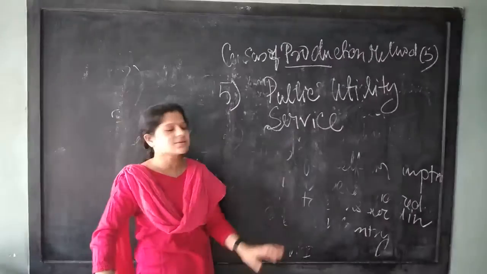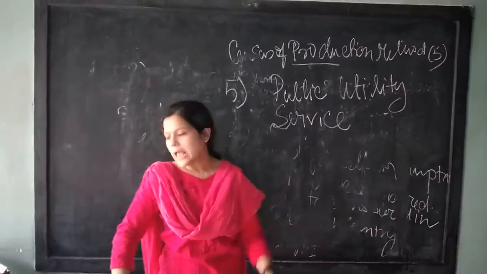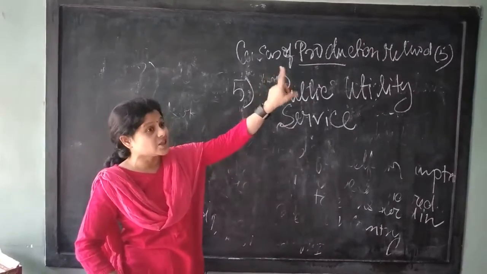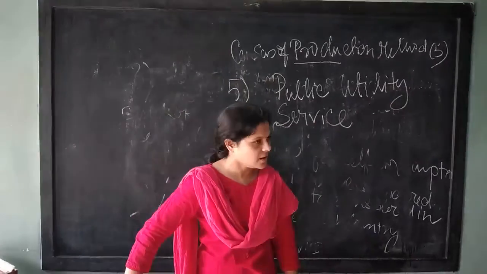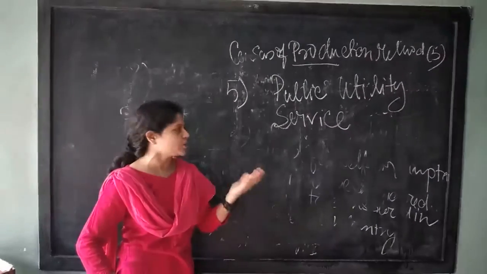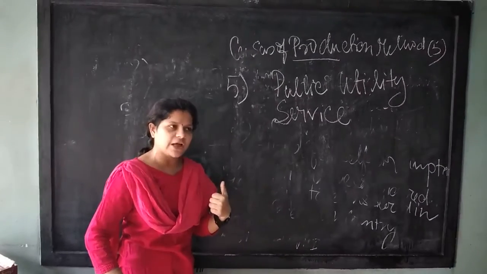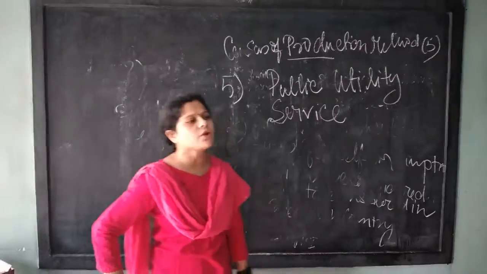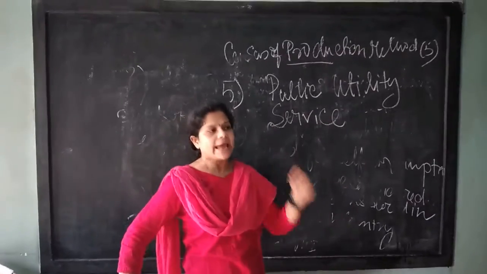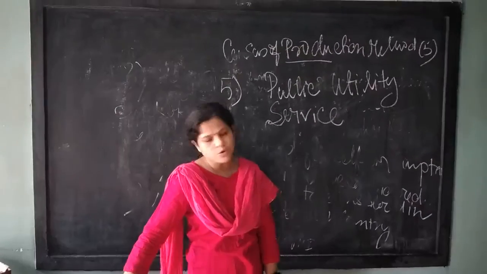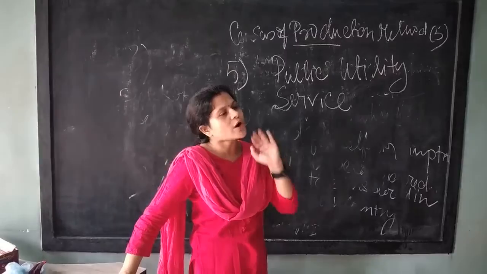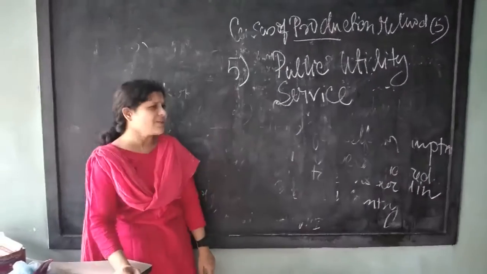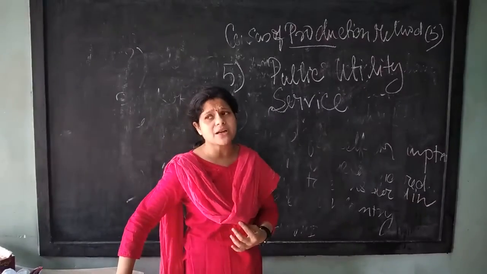That common service rendered by the government, defense, law and order, are all part of the national income, though it doesn't have any market value. When the government is giving protection, safety and security of the nation, do we have to pay anything for that? No, for maintaining law and order, we don't have to pay anything extra. We pay only the tax, for defense, for construction of roads, bridges, whatever public utility services are provided by the government.